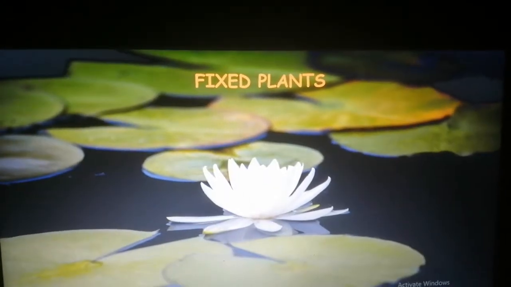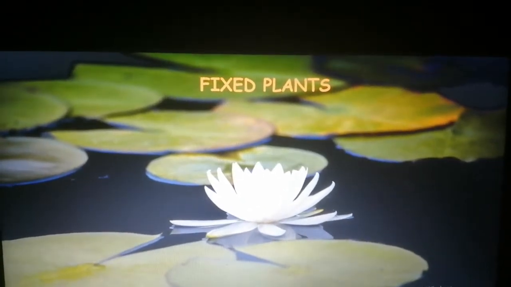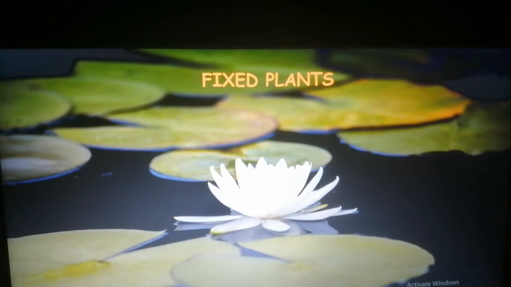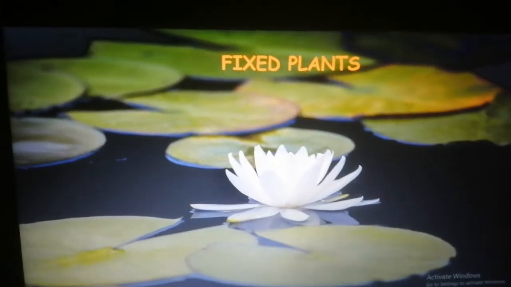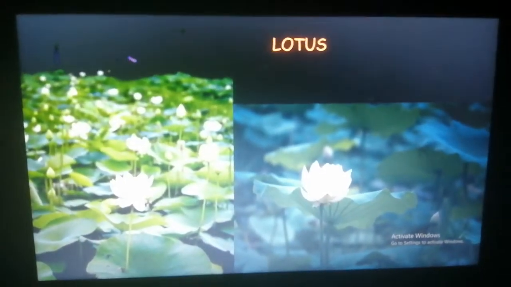That is, their roots are fixed to the ground surface of the water body. Okay, so examples of fixed plants are water lily and lotus.